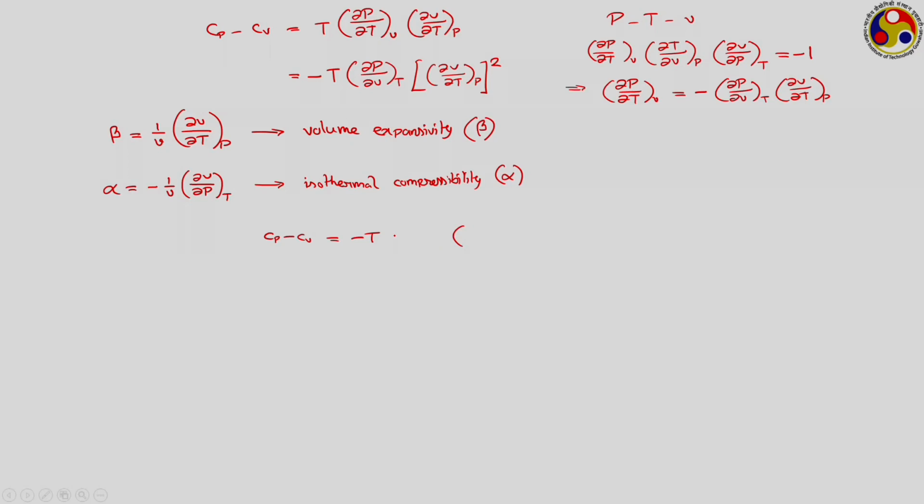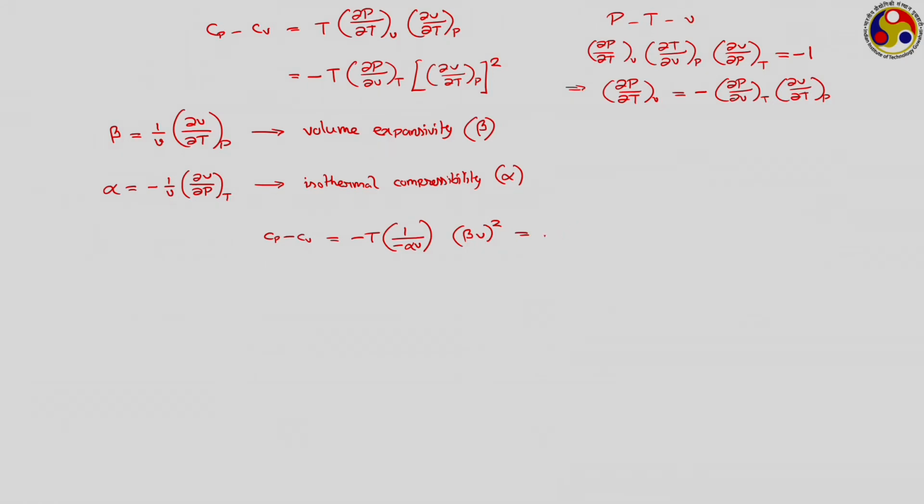Here we have dou P dou V at T. So, to get this expression for alpha into picture, we should write this as 1 upon minus alpha into V. Similarly, the dou V dou T at P whole square will be coming from beta, that is beta into V whole square.